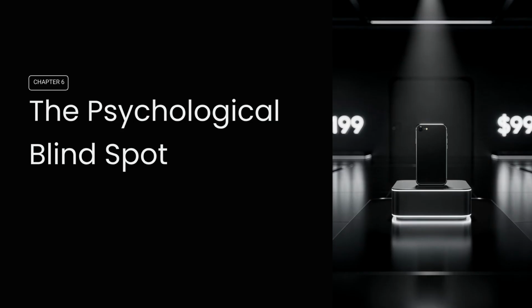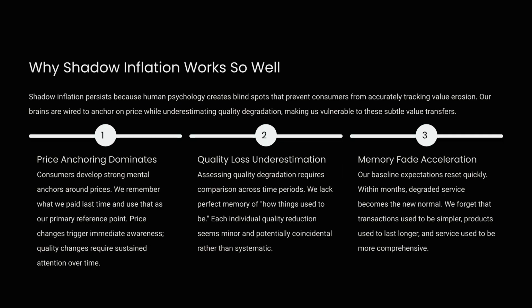Chapter 6. The Psychological Blind Spot. This chapter explains why shadow inflation works so well. Shadow inflation persists because price anchoring dominates consumer memory, making us less sensitive to subtle changes. We underestimate quality loss because we lack perfect historical memory. Our baseline expectations reset quickly, causing memory fade and acceptance of degraded service as the new normal.